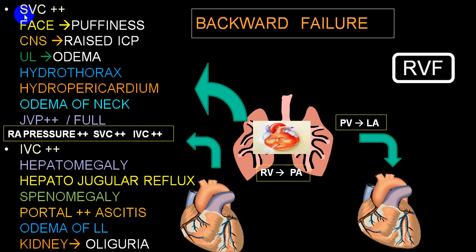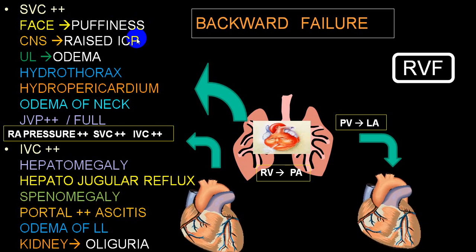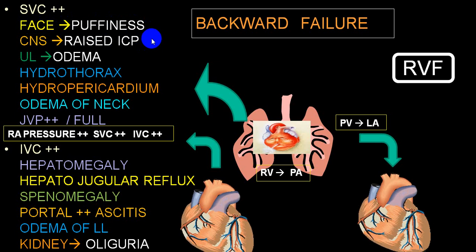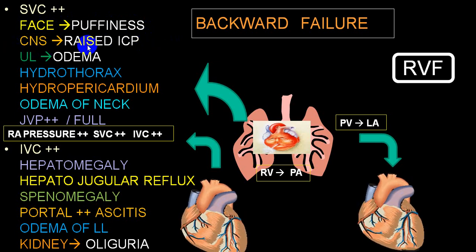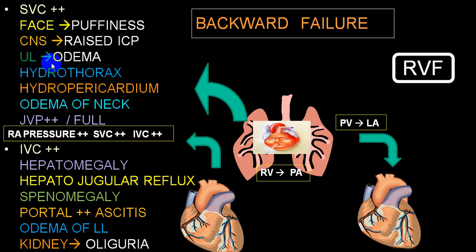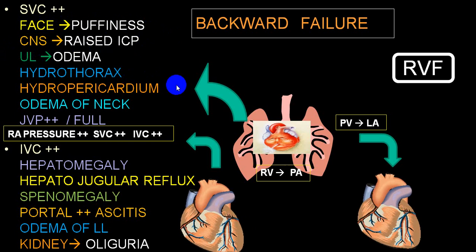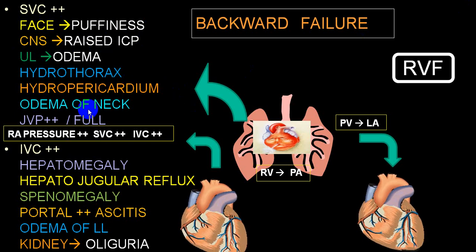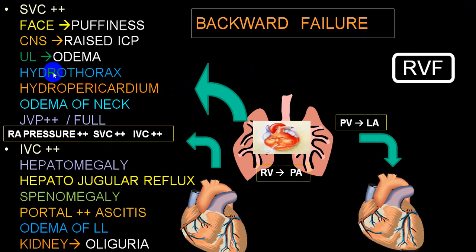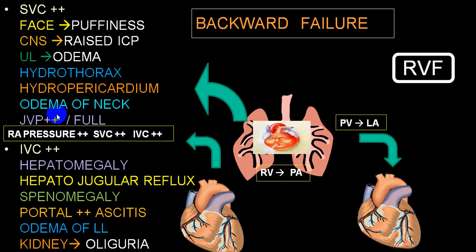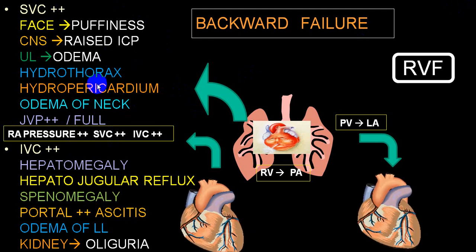Because of elevation of the pressure in the superior vena cava, you start developing puffiness, and raised intracranial pressure because there is an increased accumulation of CSF and decreased drainage of CSF from the superior sagittal sinus. The lower limb will show edema, and you will have a collection of fluid in the pleural cavity and pericardium, hydrothorax, hydropericardium. There will be edema over the neck, and JVP will be elevated. So this will be because of the superior vena cava. You will even have edema in the upper limb in late stages.